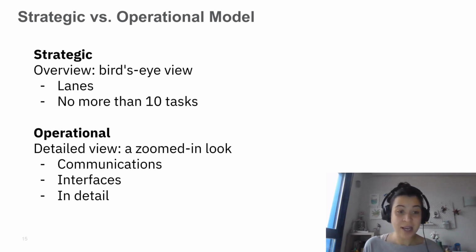We want to see the interfaces with message flows, and we want to see every detail, and we want to really understand what's going on in the different departments, what is going on with the different responsibilities in the process. And that normally leads to bigger collaboration diagrams, where the first one leads to a single diagram with a pool.